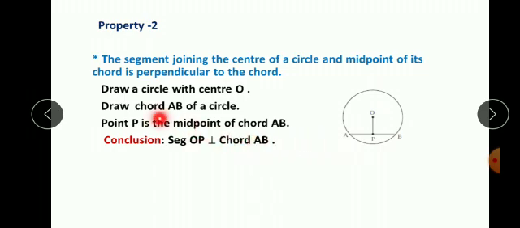Draw a circle with center O. Draw chord AB of the circle, and here point P is the midpoint of the chord AB. So what will be the conclusion? The conclusion is segment OP is perpendicular to chord AB. This is property 2: the segment joining the center of a circle and the midpoint of its chord is perpendicular to the chord. So segment OP is perpendicular to chord AB.